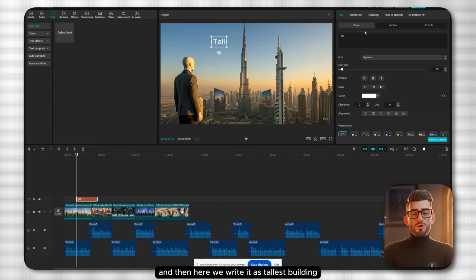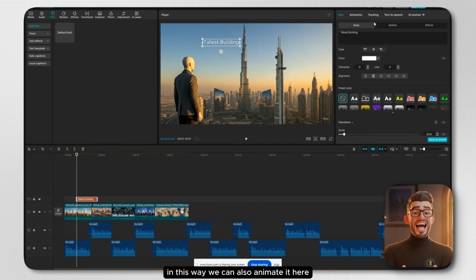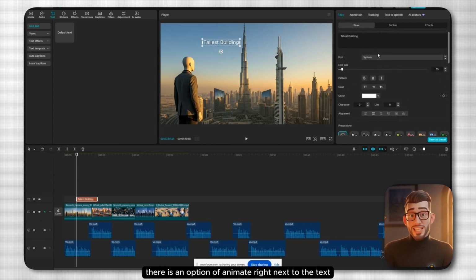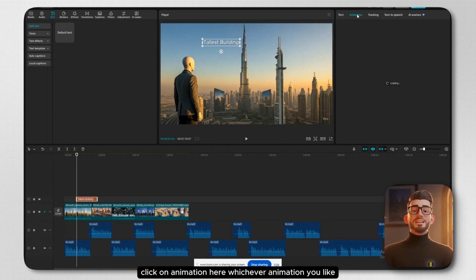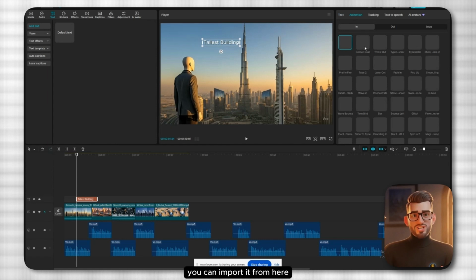And then here we write it as tallest building. In this way, we can also animate it. Here there is an option of animate right next to the text. Click on animation here. Whichever animation you like, you can import it from here. You will see that there is no diamond option in it.